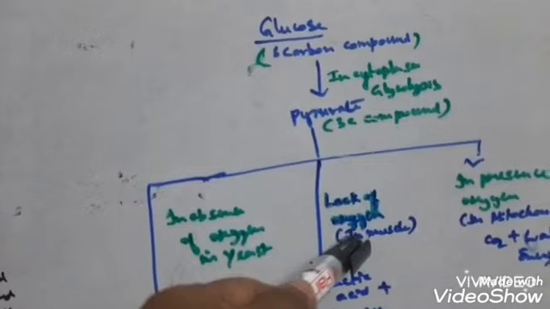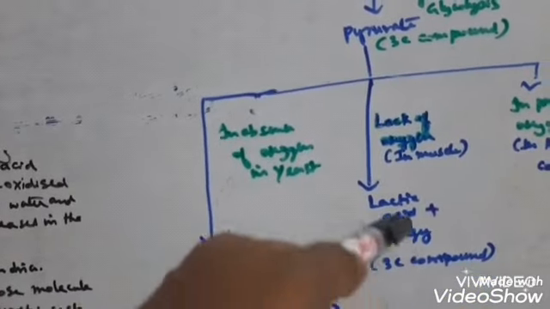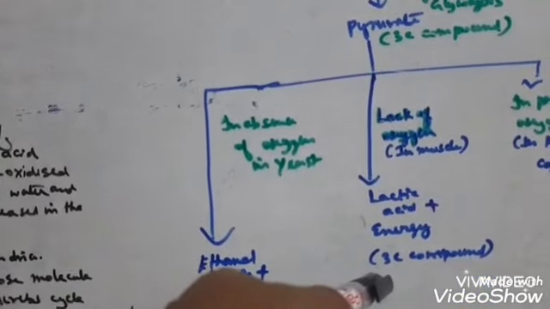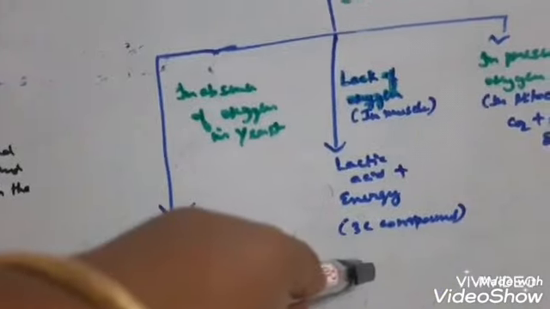While in the case of muscle cells, during the lack of oxygen, when we are doing some strenuous exercise, lactic acid and energy are produced. Lactic acid is a 3 carbon compound. Remember, here ethanol is a 2 carbon compound, lactic acid is a 3 carbon compound.